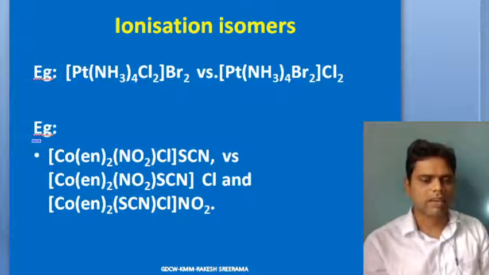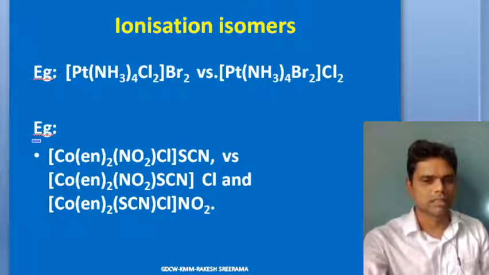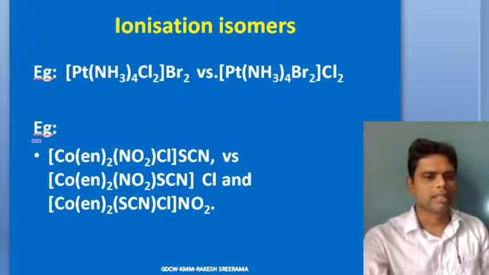Here you can see 3 different negatively charged ligands: NO2 minus, Cl minus, and SCN minus, which is acting as a counter ion in this case. So look at SCN minus. This SCN also would act as what? Your ligand.